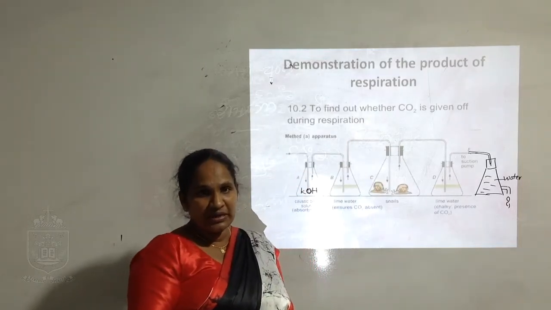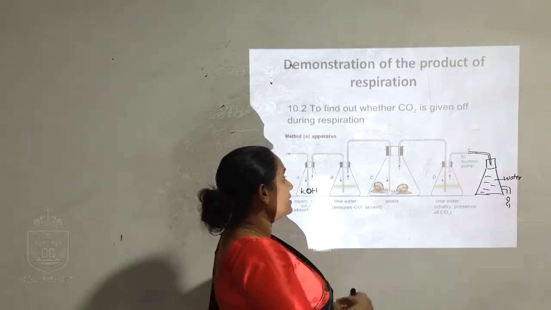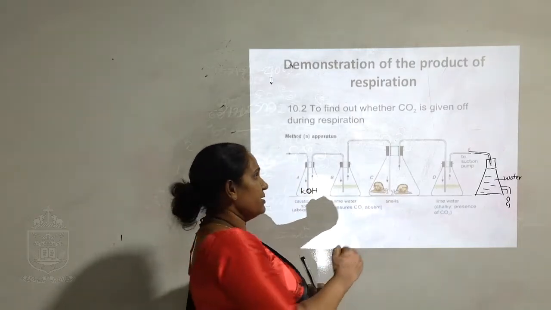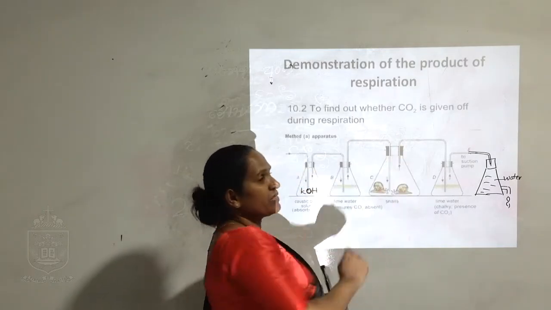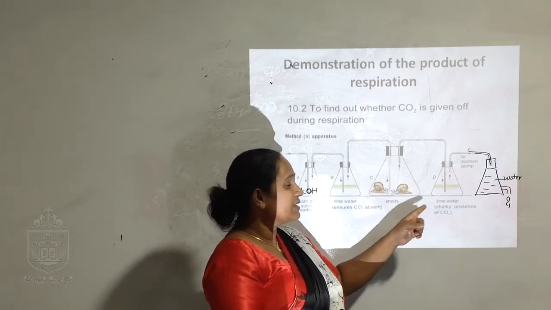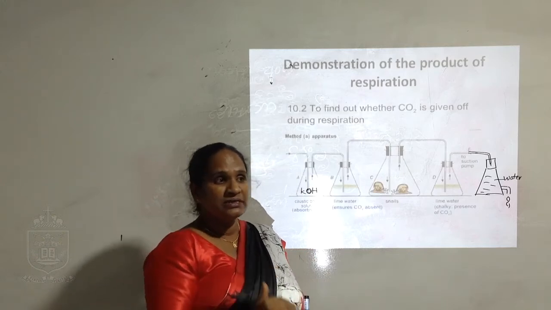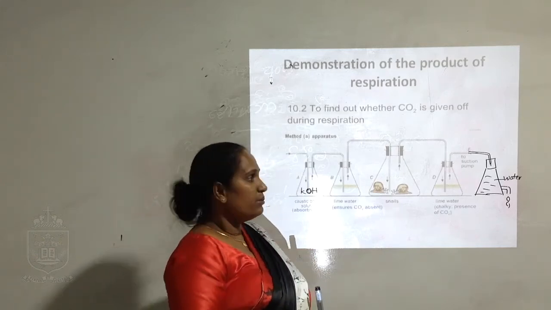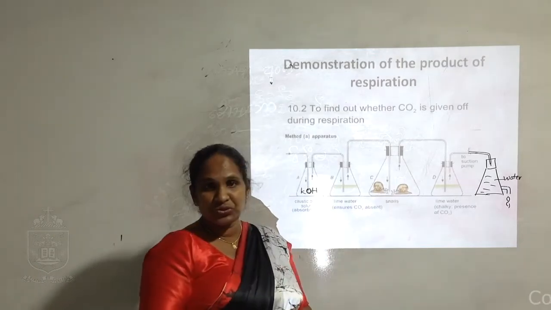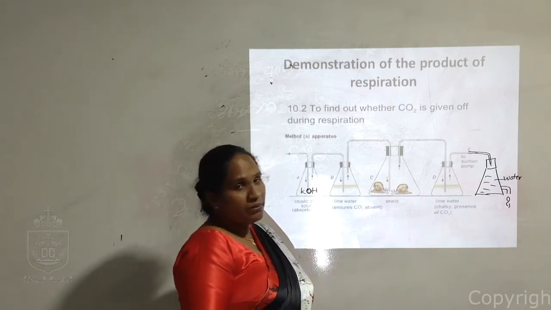When snails breathe, they take oxygen into the body and release carbon dioxide. Then the released carbon dioxide goes to the D flask. When it goes to the D flask, again there is lime water in that. So now what happened? This lime water turned milky white because of the carbon dioxide released by these 2 snails.